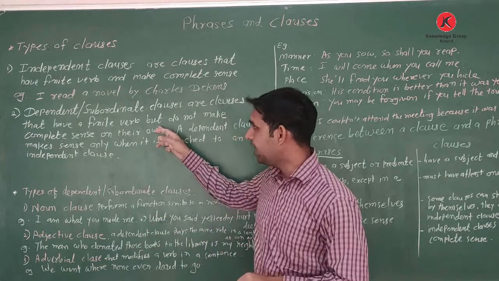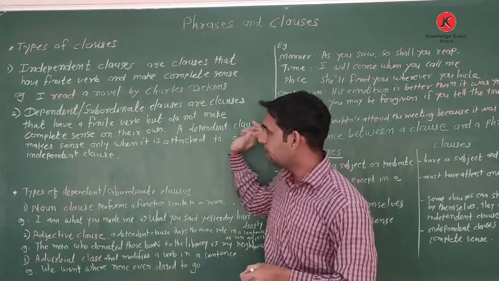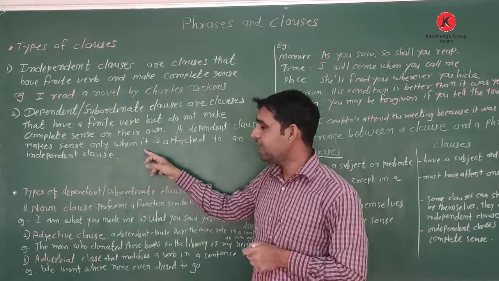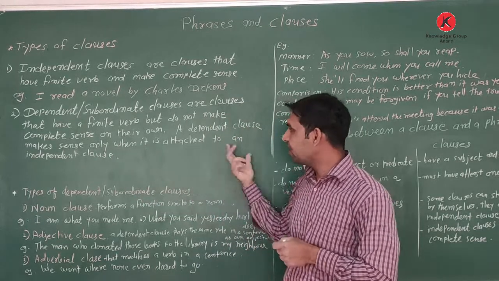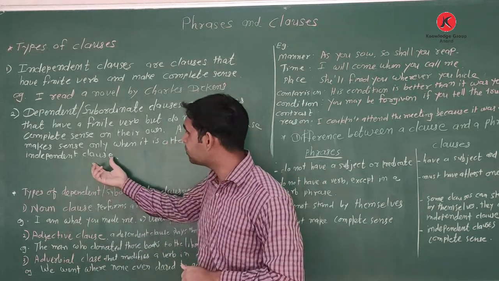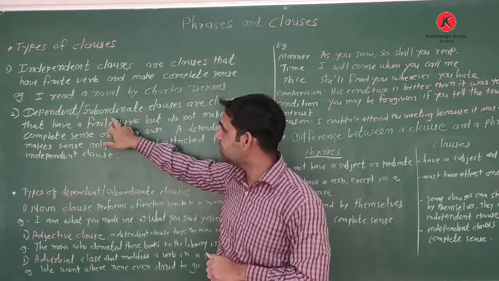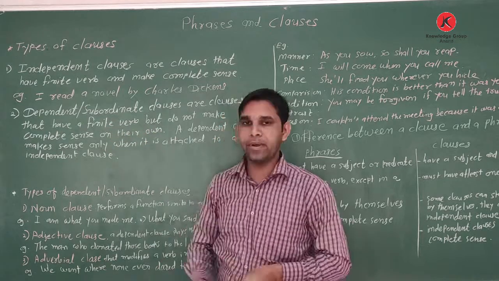A dependent clause makes sense only when it is attached to an independent clause. Without an independent clause, this finite verb does not make complete sense.